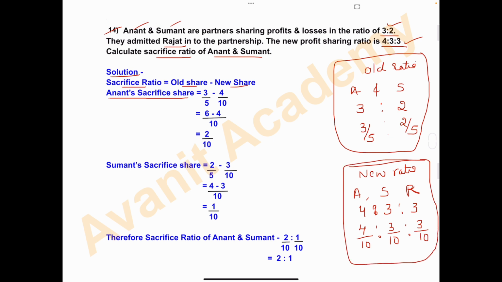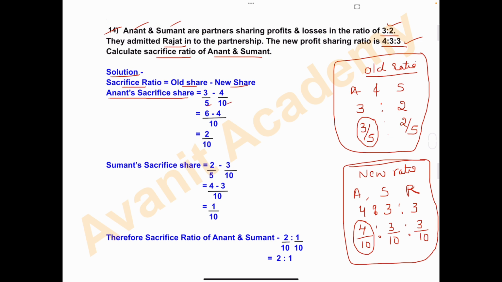Okay. Anant's sacrifice share is equal to old share minus new share. Anant's old share is 3:2, that is 3 divided by 5. So right here 3 divided by 5 minus new share. Anant's new share is 4 divided by 10.